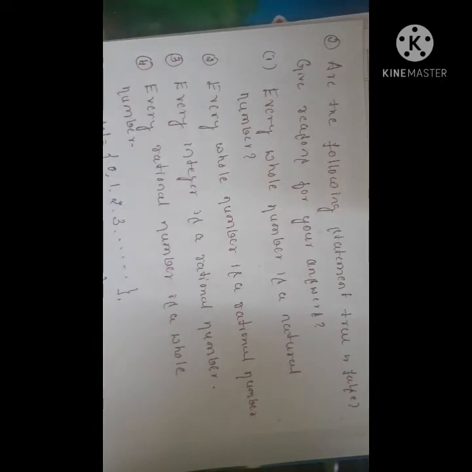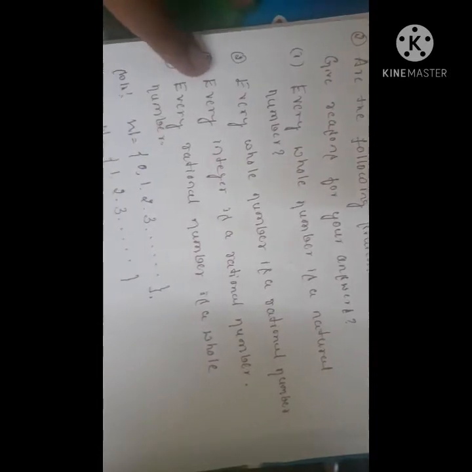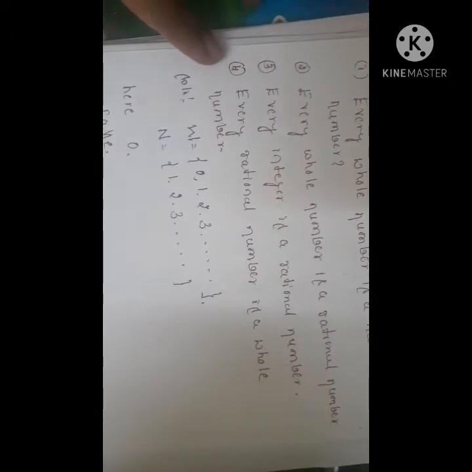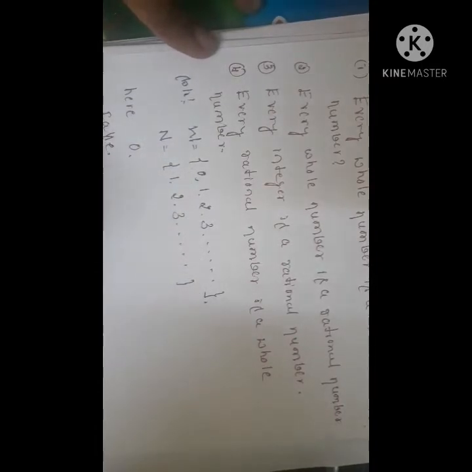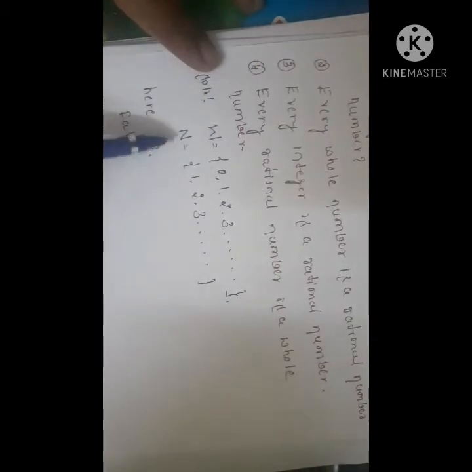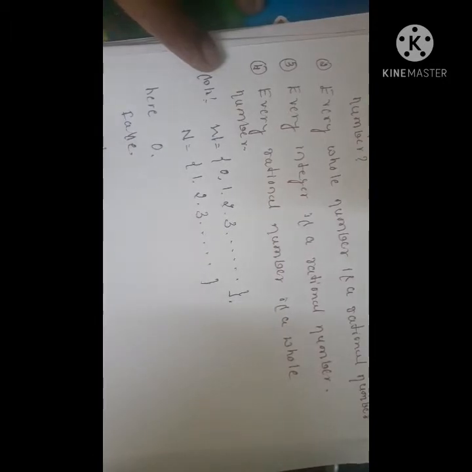In previous classes we studied the set of whole numbers and natural numbers. Here I will write the set of whole numbers: it starts from 0, 1, 2, 3, etc., up to infinity. And the set of natural numbers starts from 1, 2, 3, etc., up to infinity.